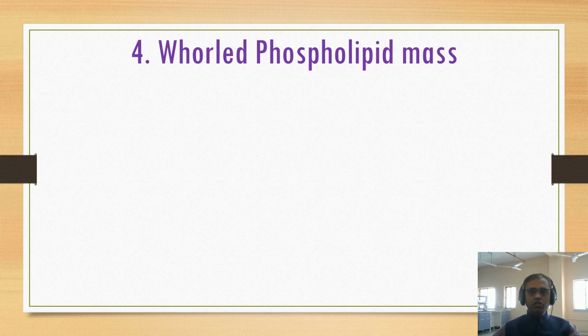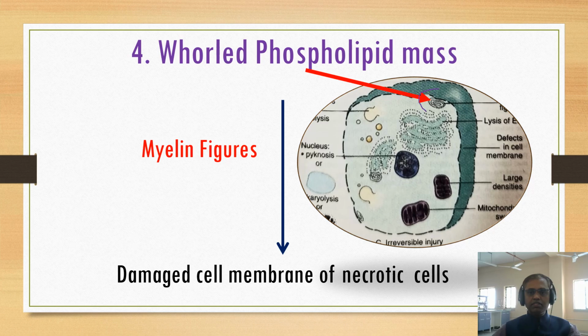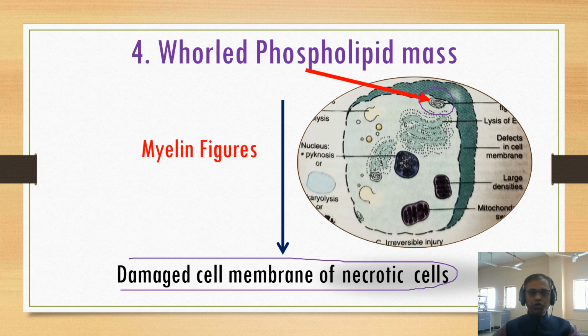Number 4 is phospholipid masses. You can see it here, there are phospholipid masses. Why do they come? The damaged cell membrane of necrotic cells produces one type of mass, that is the phospholipid masses. For our understanding, we call it a myelin figure. One of the important questions will come here: the origination of the phospholipid masses from the cell membrane is always known as the myelin figures.